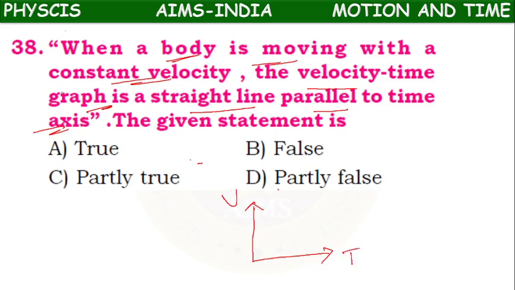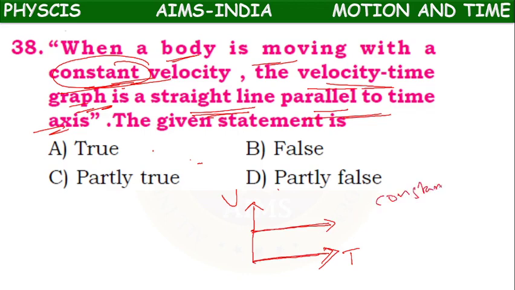When the body is moving with constant velocity, the velocity time graph is a straight line parallel to the time axis. Like this graph will be there when the body is traveling with constant velocity.